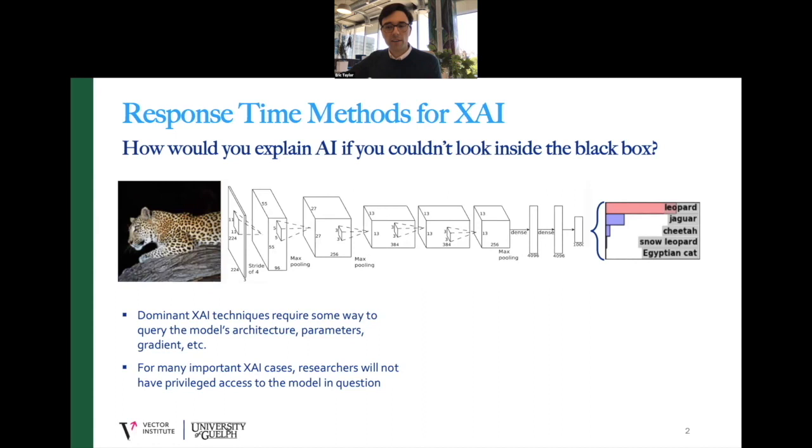In the interest of fairness, safety, and oversight, we will need ways to produce explanations for models that we are not allowed to inspect. In this example, we have AlexNet taking an image as input and responding with its top 5 best guesses at what the image contains. Most XAI techniques depend strongly on knowing the details of the model and being able to interact with it and to inspect its nuts and bolts.